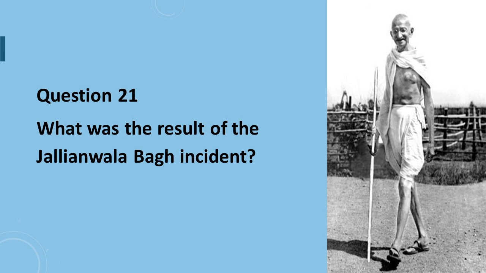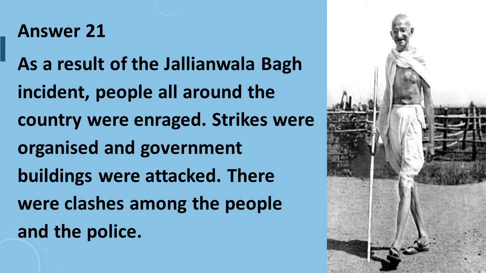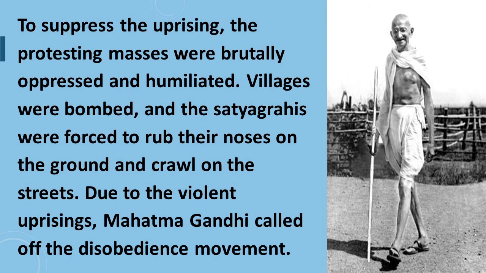Question number 21 says, what was the result of the Jallianwala Bagh incident? Answer to question number 21 is, as a result of the Jallianwala Bagh incident, people all around the country were enraged, strikes were organized, and government buildings were attacked. There were clashes among the people and the police. To suppress the uprising, the protesting masses were brutally oppressed and humiliated. Villages were bombed, and the satyagrahis were forced to rub their noses on the ground and crawl on the streets. Due to the violent uprising, Mahatma Gandhi called off the movement.